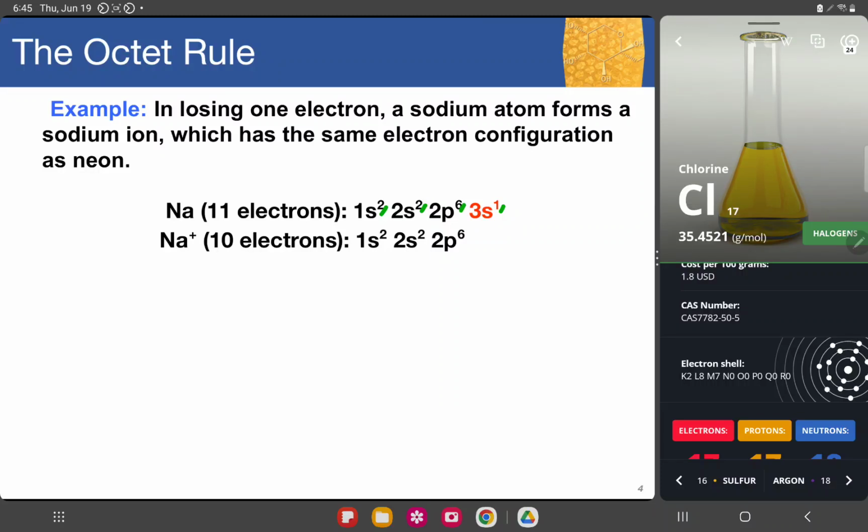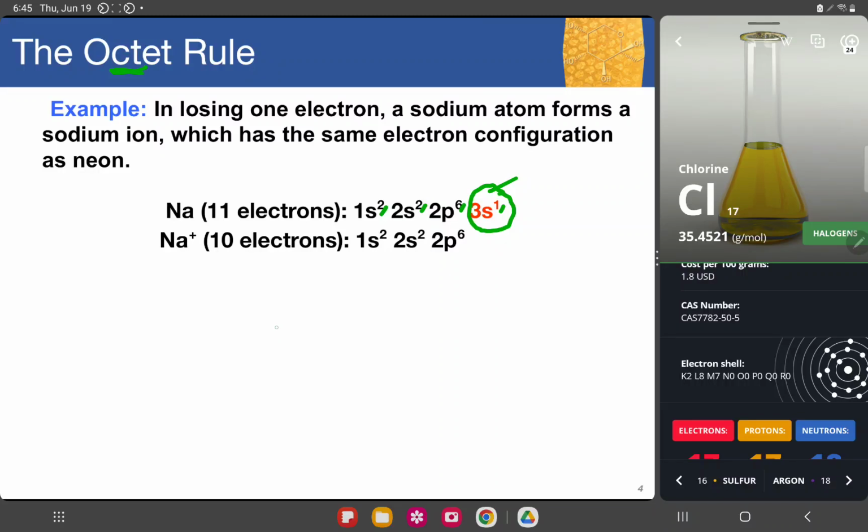But when it is charged, the last electron configuration, the 3s1, will need to be lost because we will follow the octet rule.